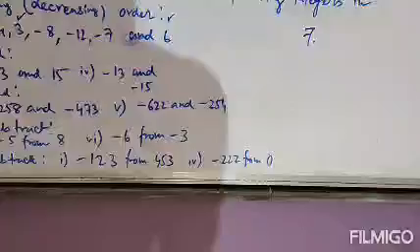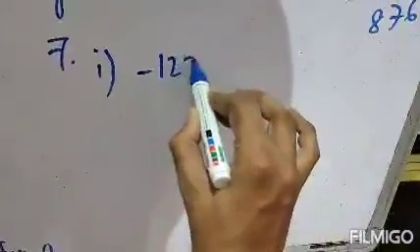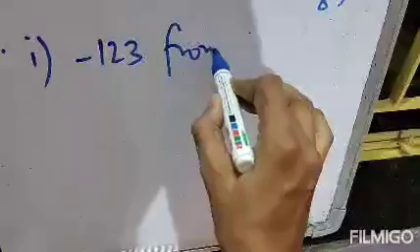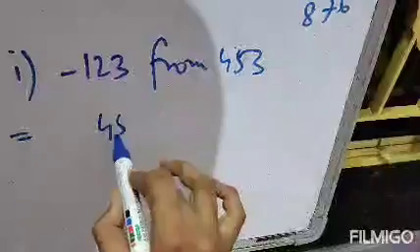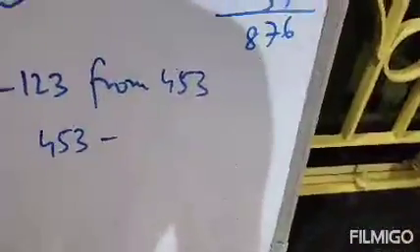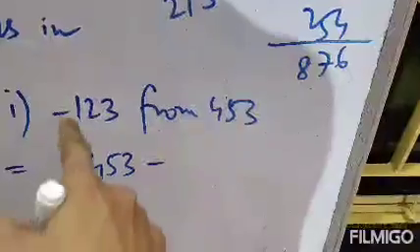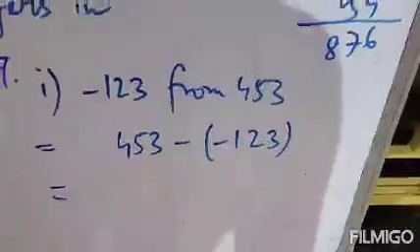Question number 7, again subtracting 3-digit numbers. Subtract minus 123 from 453. As we are subtracting from 453, 453 should be written first. We are subtracting, that means the sign is minus. And what number are we subtracting? We are subtracting minus 123. So minus 123 should be written in bracket.